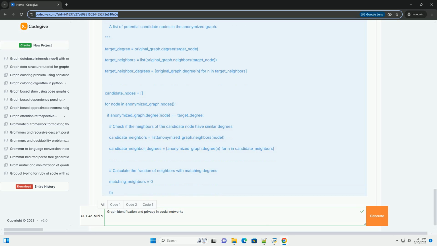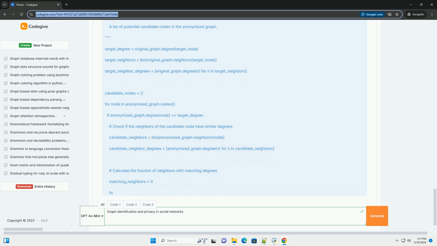Centrality measures quantify the importance of a node within the graph. Common measures include degree centrality, the node's degree, or number of connections. Betweenness centrality, the number of shortest paths that pass through the node. Closeness centrality, the average distance, or shortest path length, from the node to all other nodes in the graph. Eigenvector centrality measures a node's influence based on the influence of its neighbors. Nodes connected to highly influential nodes are themselves more influential.